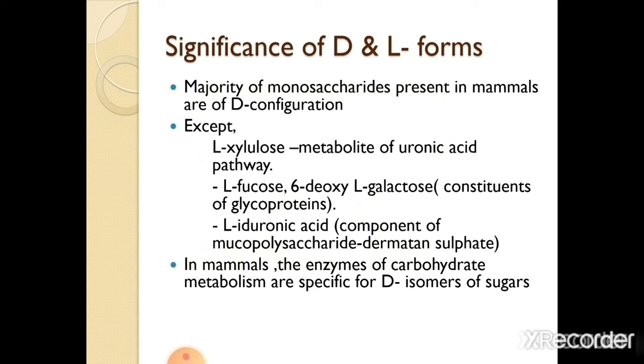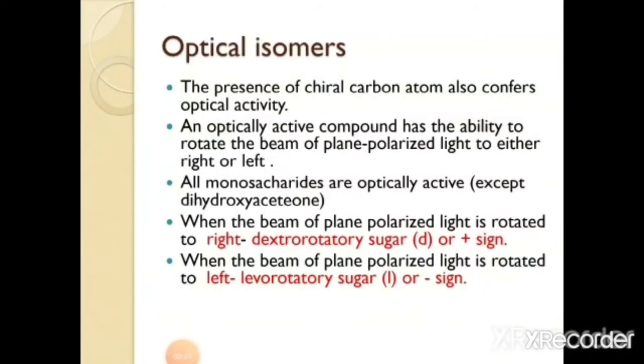Next is optical activity. All the compounds having an asymmetric carbon atom will exhibit optical activity. That is, when a beam of plane polarized light is passed through a sugar solution, the light will be rotated either to the right or to the left. If the light is rotated to the right, that is in the clockwise direction, then the molecule is said to be dextrorotatory. It is represented as small letter d or with a plus sign. And if the light is rotated to the left, that is in the anti-clockwise direction, then it is said to be levorotatory. It is represented as small letter l or with a minus sign.